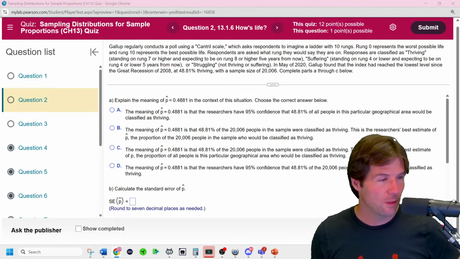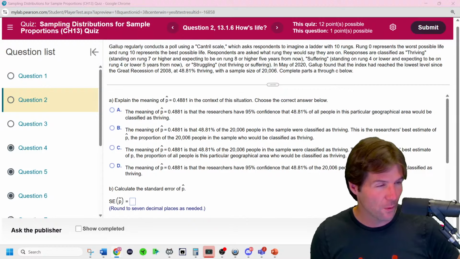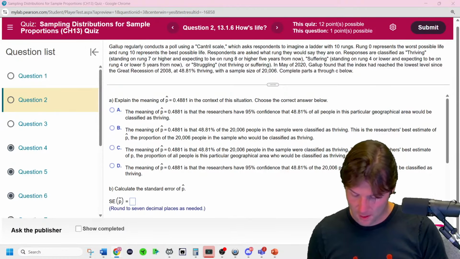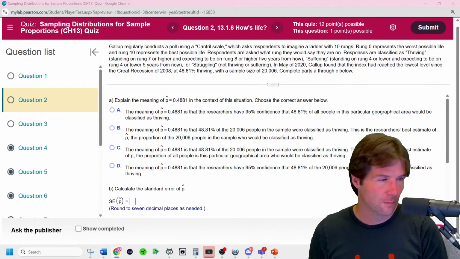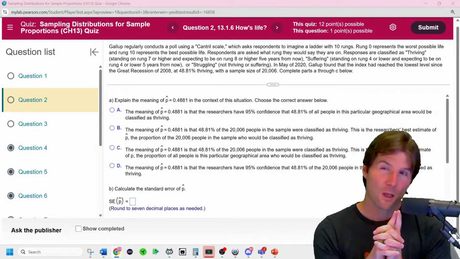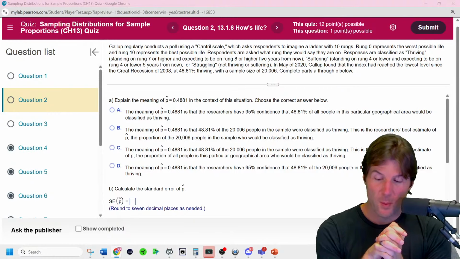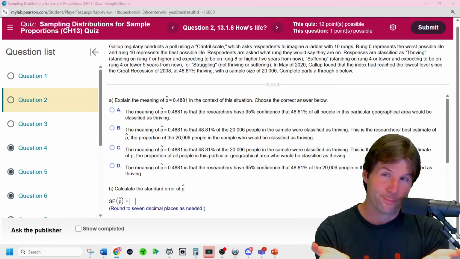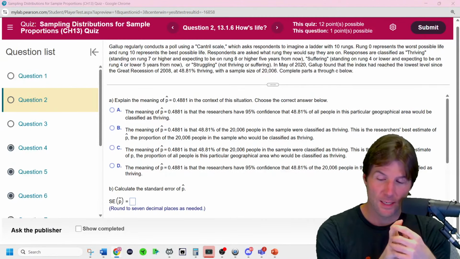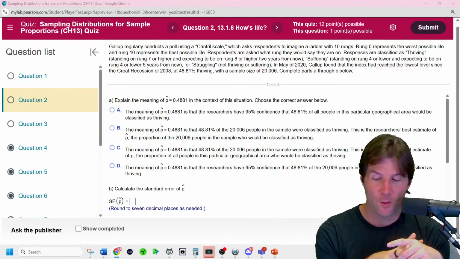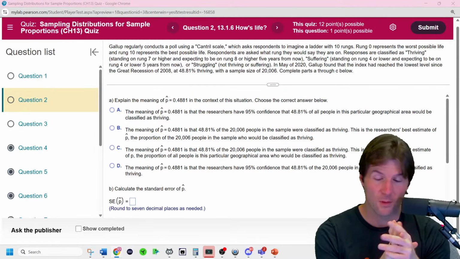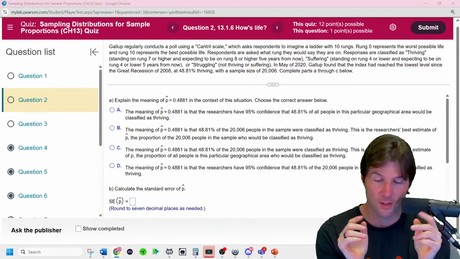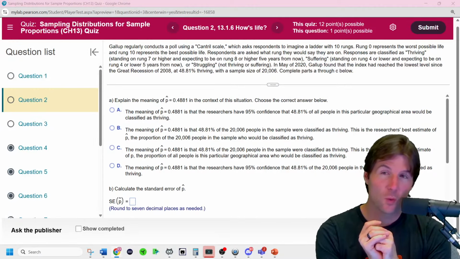Taking the note for the question. Okay, and Gallup early. Gallup is going to talk to people about something. And with this, they collect data and they find out that 48.81% of people in their sample of 20,006 are thriving. So what does the p hat mean?